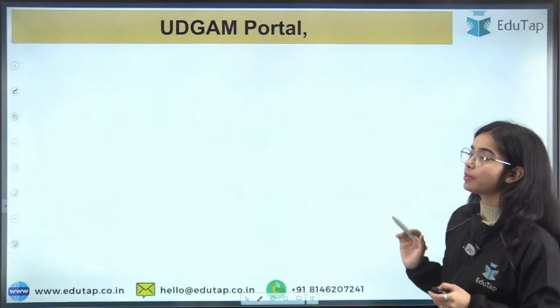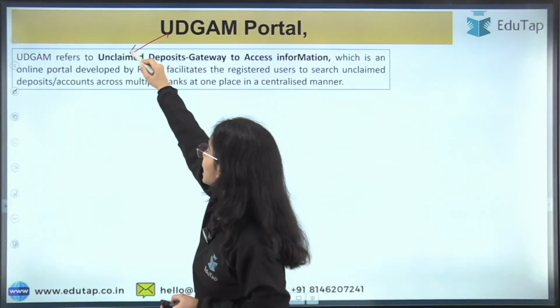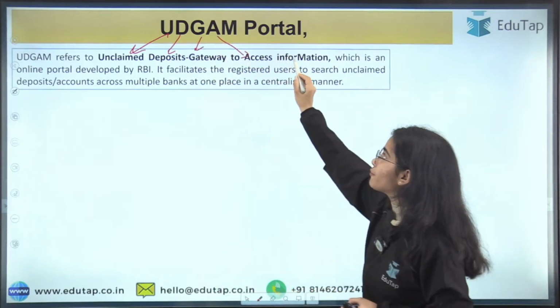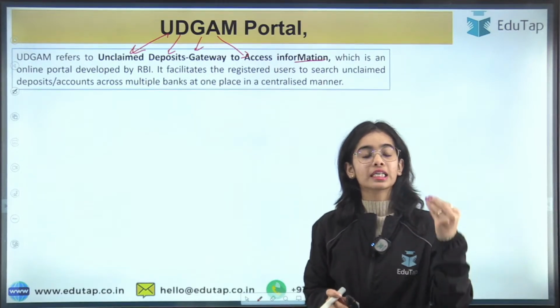Now coming to the Udgam portal. The Udgam portal is for unclaimed deposits. Udgam is the Unclaimed Deposits Gateway to Access Information. So this is the Udgam portal, the portal for unclaimed deposits.